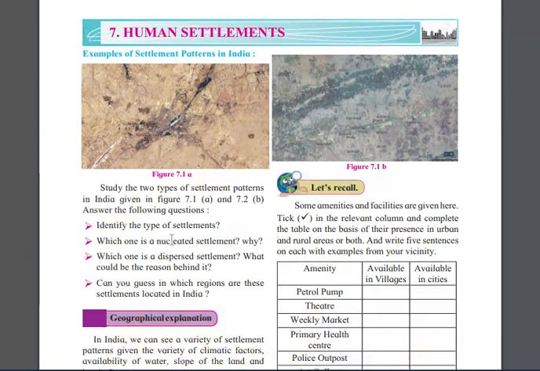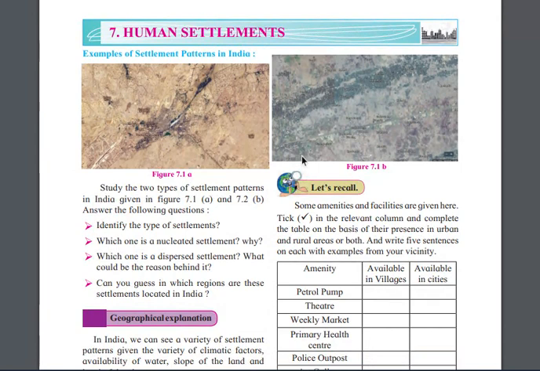The second question is, which one is a nucleated settlement? We can say figure 7.1a. What could be the reason behind it? I think it is the facilities they are getting in that particular area. It's very simple. When you go to the village, why are more people living near the station? Because they are getting transport very easily. That's why they are staying near the station. This could be the reason.